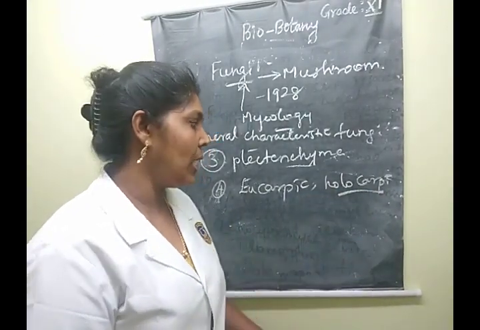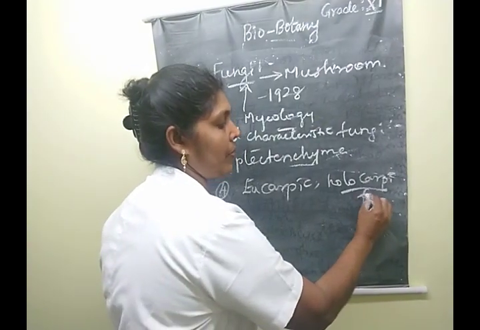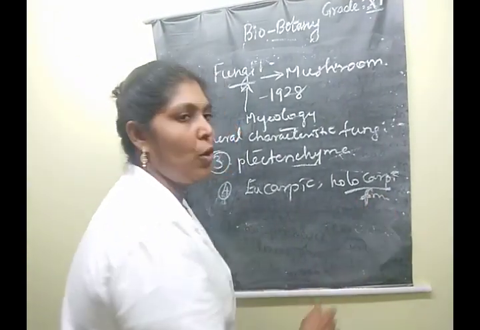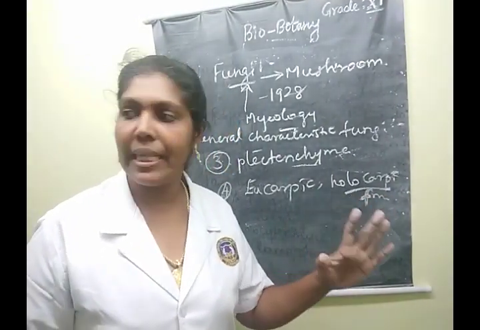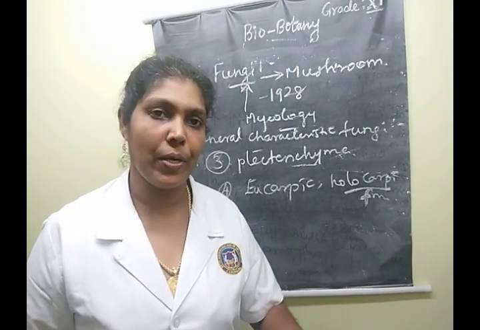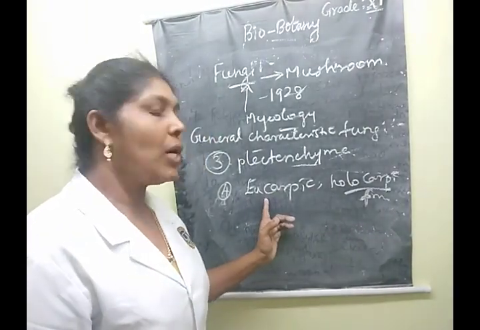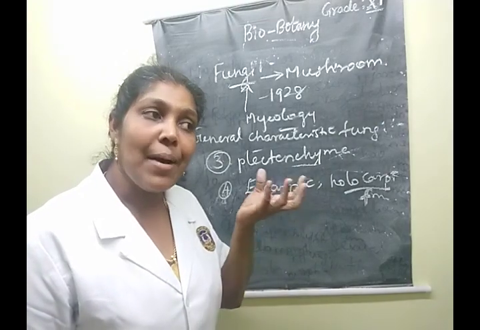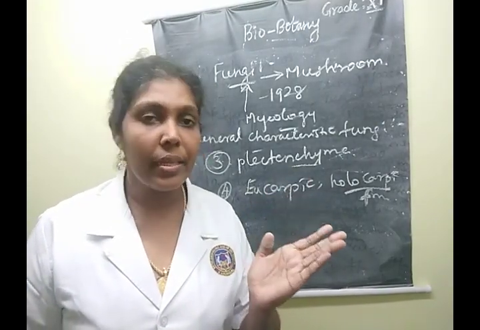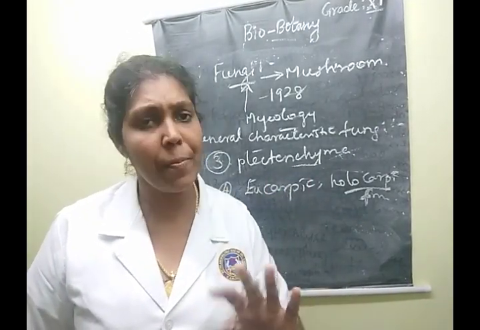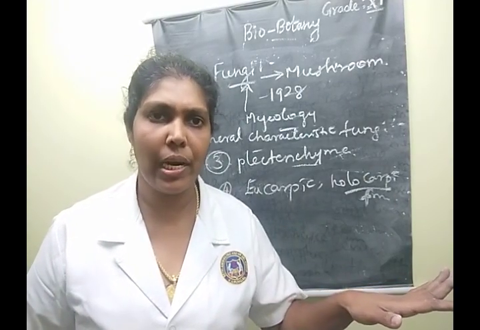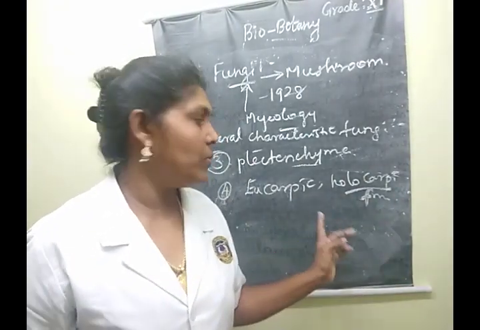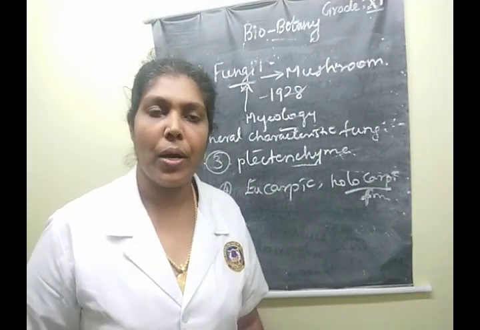Eucarpic form means only some regions of the thallus change into reproductive structures, while the rest remains vegetative. So these are the two terms, eucarpic and holocarpic form.